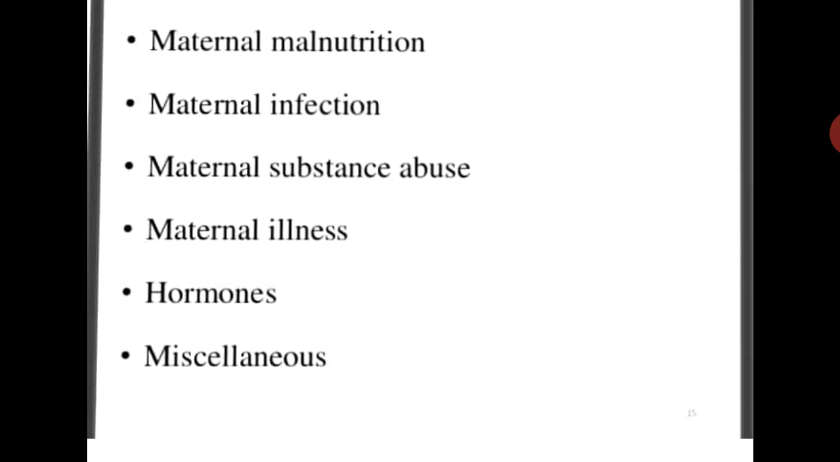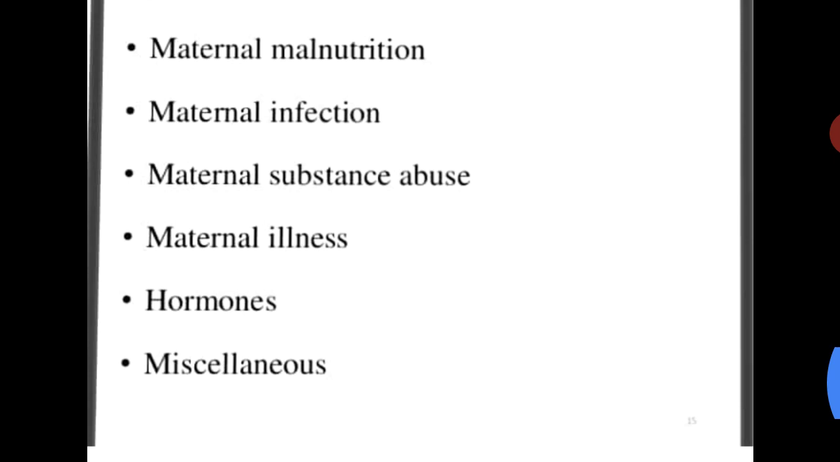Next hormone, for example, insulin. Insulin stimulates fetal growth, and in mothers with diabetes, the fetus is usually large with excessive birth weight. The mother who is suffering from diabetes mellitus, their fetus or child is usually of large size and with excessive birth weight.